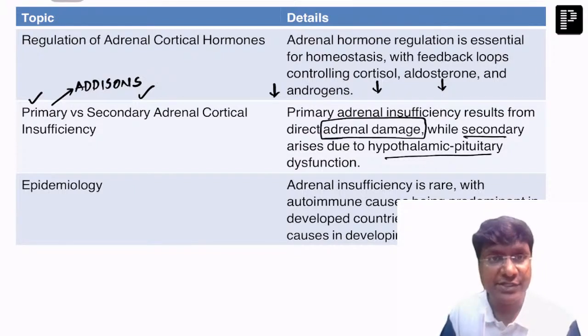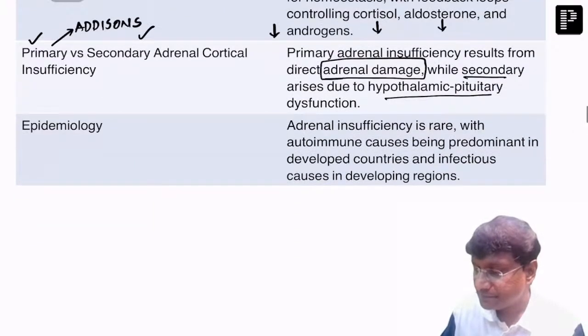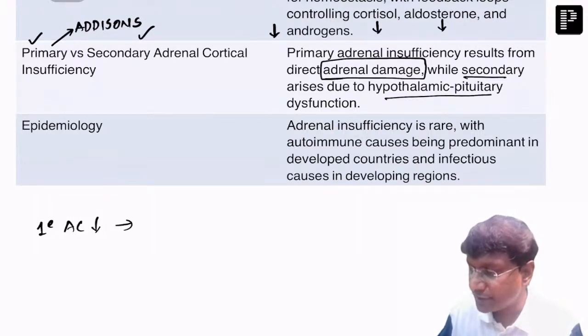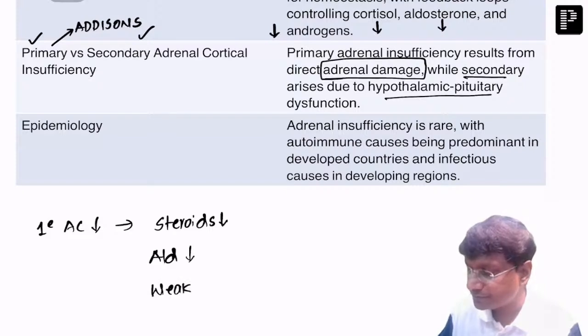Right? And in case of primary adrenocortical insufficiency, all the hormones are reduced. Your steroids are reduced, then aldosterone is reduced, then weak sex hormones are also reduced.